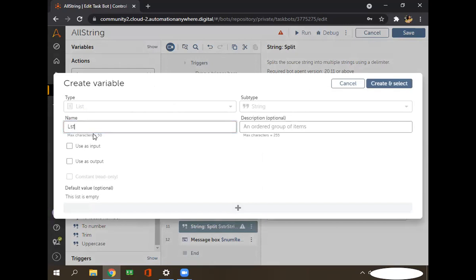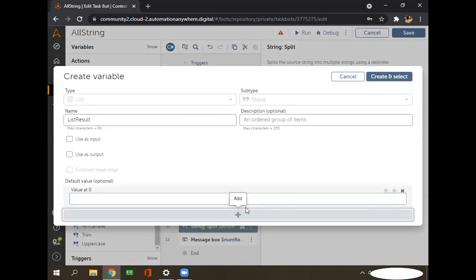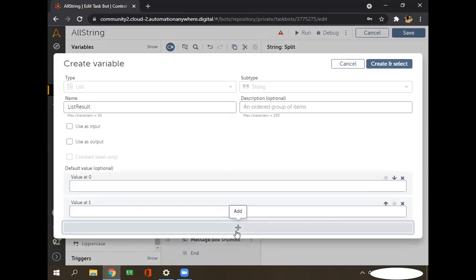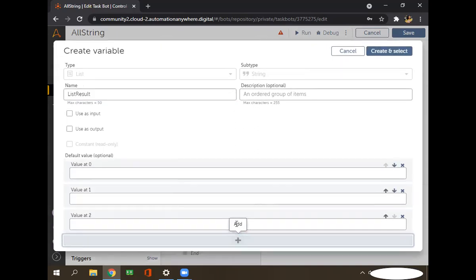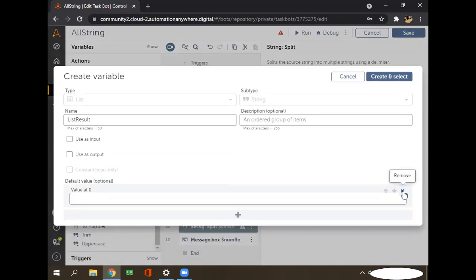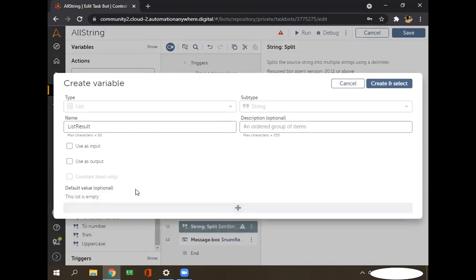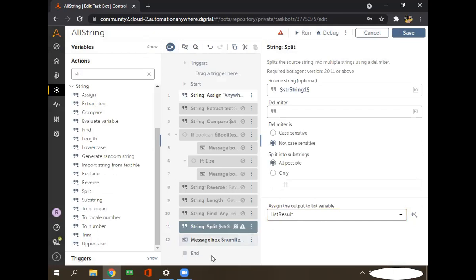This is up to you, what keyword you are going to use. We are going to add it in this variable name. For me, I'm using list result. And you can see this index number, it is asking for the 0 position. Suppose you want to hard code some value in this list, you can add it here. But now I'm not doing anything, the bot will create this index and it will store those values. So create and select.